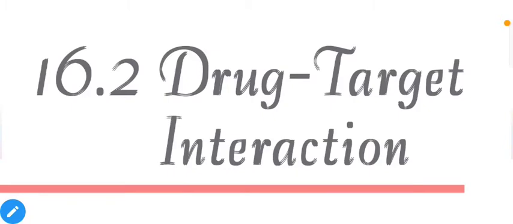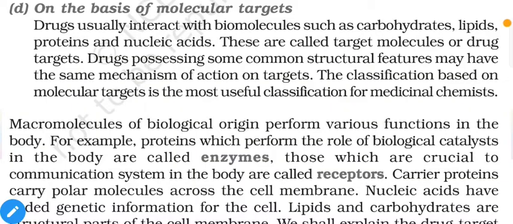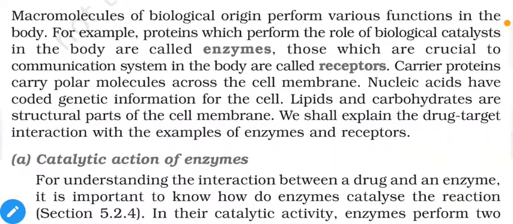Next point, drug target interaction. As the last category suggests, we are going to discuss it in detail. This point is related to our last criteria, on the basis of molecular targets. Macromolecules of biological origin perform various functions in the body. For example, proteins which perform the role of biological catalysts in the body are called enzymes.